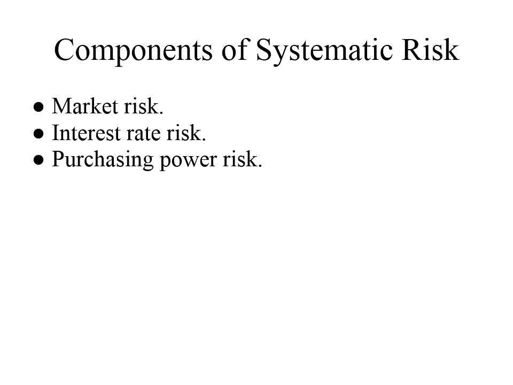So after understanding systematic and unsystematic risk and even knowing about the components of systematic risk, now we'll study in detail about the components of systematic risk, that is market risk, interest rate risk, and purchasing power risk. So first we'll take market risk.